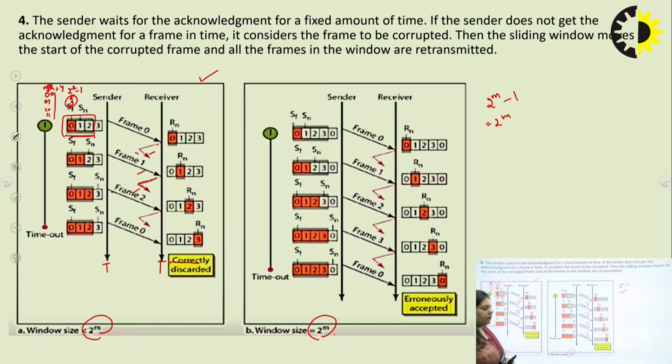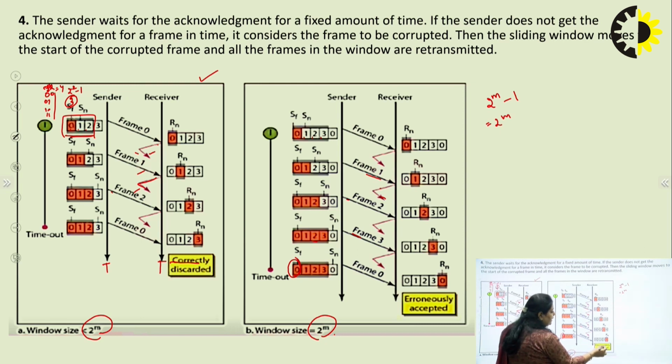Now, consider this situation, when the window size equals 2 to the power m. That means 0, 1, 2 and 3. The sender sends frame 0, the acknowledgement got lost. The sender sends frame 1, the acknowledgement got lost. The sender sends frame 2, the acknowledgement got lost. Again the sender sends frame 3, and the acknowledgement for frame 3 also got lost. All the frames' acknowledgements got lost. What would the situation be? The sender has already sent all the frames, but it doesn't get any acknowledgement. So the sender will again send frame 0.